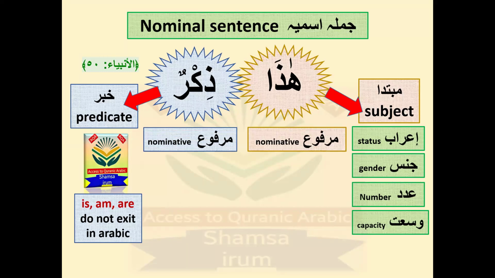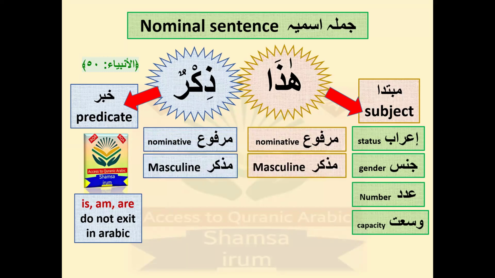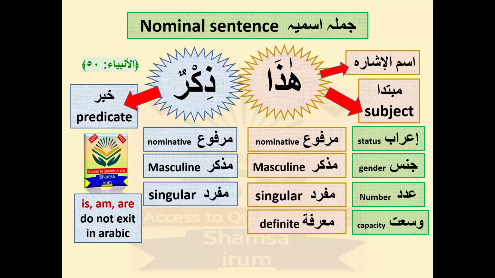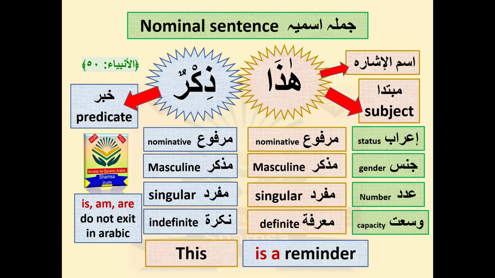The jins for both of them, they both are masculine. They both are singular. And wusat: hadha is marifa, ismul ishara, and zikrun with tanween shows me that it is nakira. And the translation is, this is a reminder. This is a reminder.